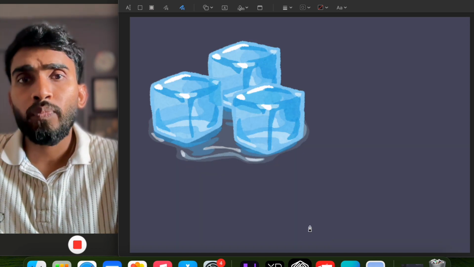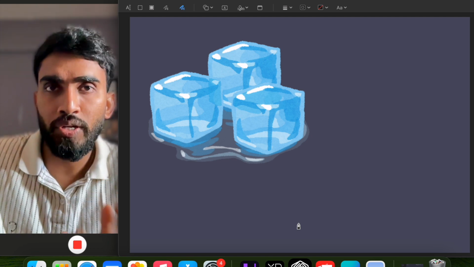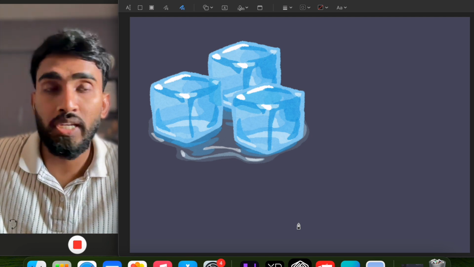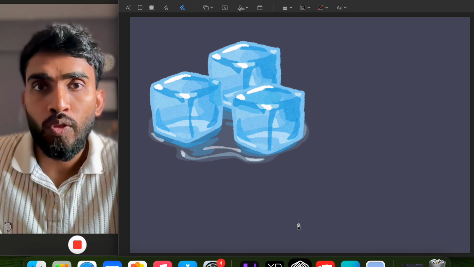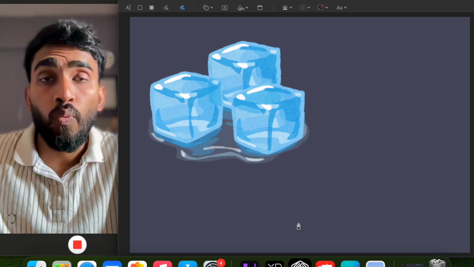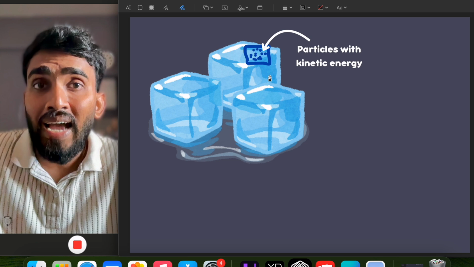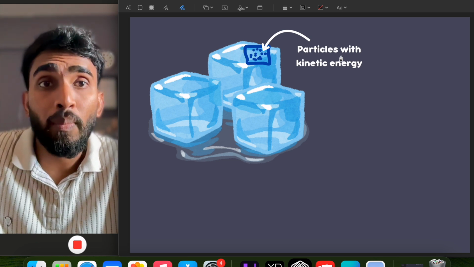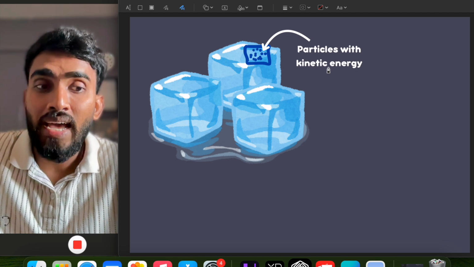Okay, so what happens actually? Let us see why, when ice melted and converted into water, there was no change in the temperature, that is, it remained 0 degrees Celsius. Let us see. So here is ice, which is the solid form of water. Obviously this ice is made up of what? This ice is made up of particles, and we know that these particles contain kinetic energy.